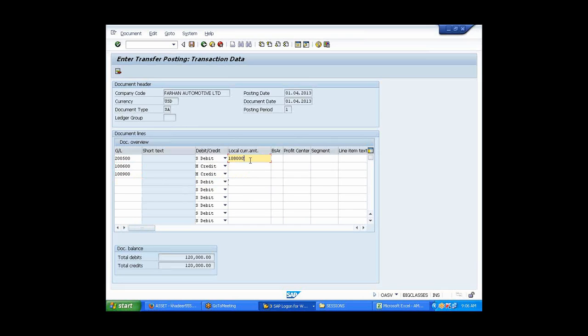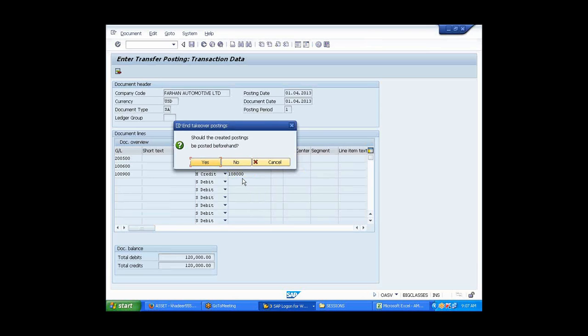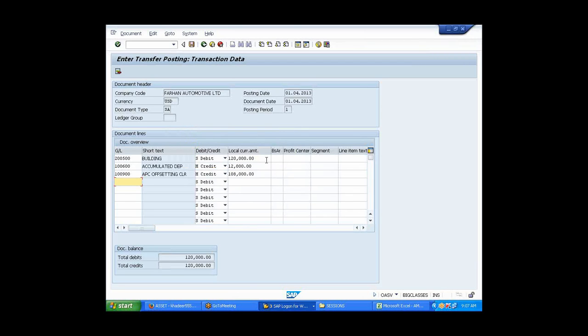No, it's 12. I mean 120,000. What is this? Should the created posting be posted beforehand? No, I'm just saving it. Save.